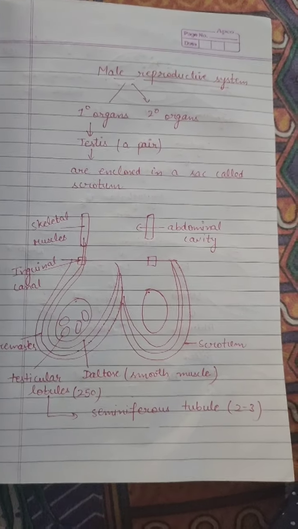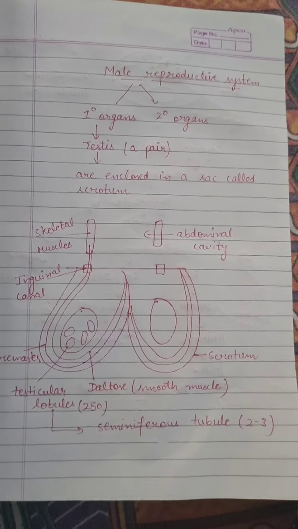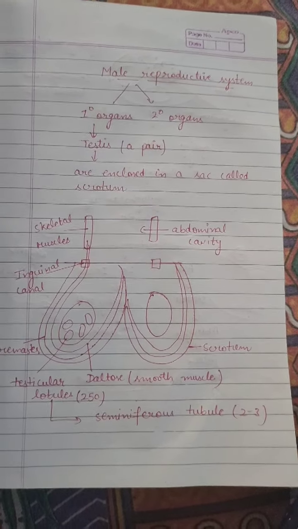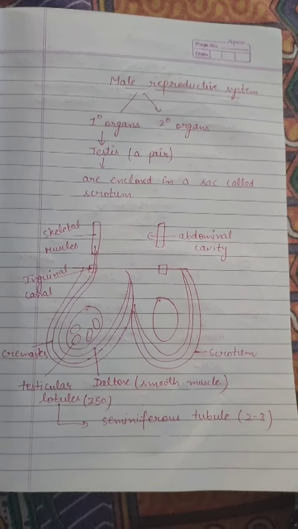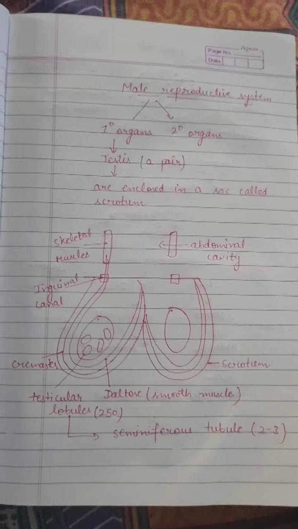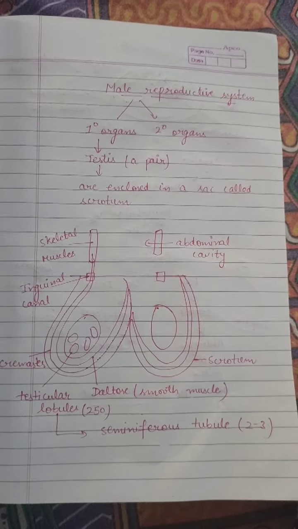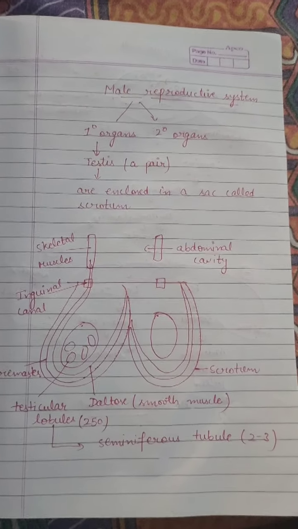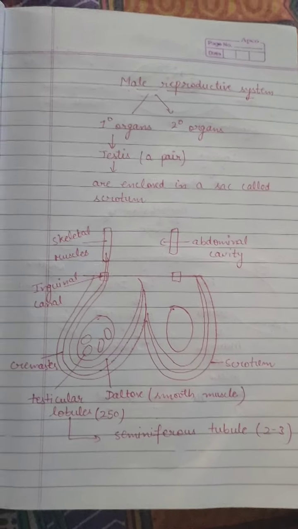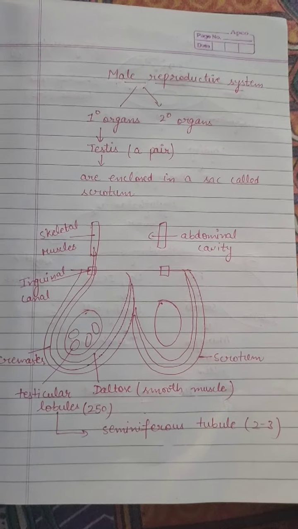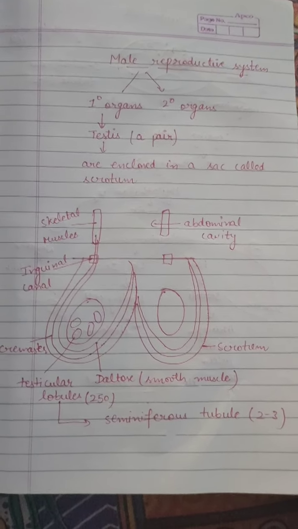As we have studied, the male reproductive system has two types of organs, primary organs and secondary organs. We discussed the primary organ, that is the testes. Primary organ means that it has the primary role. The main organs for producing hormones and for male reproductivity are the testes. A pair of testes are present in human beings, enclosed in a sac called the scrotum.